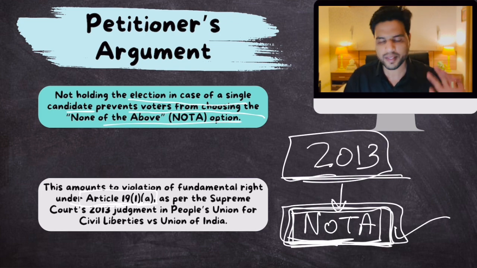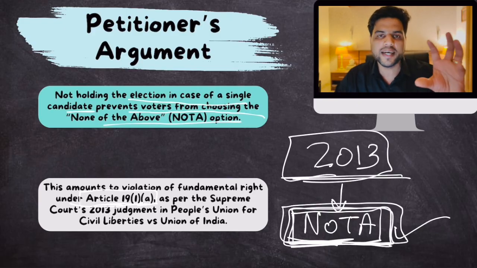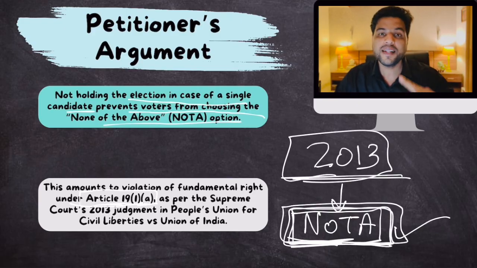Clear? Now, some of you might be thinking that unopposed candidates are a rarity. Every time there is someone to contest elections, we rarely see this scenario. Well, it is not so rare after all.